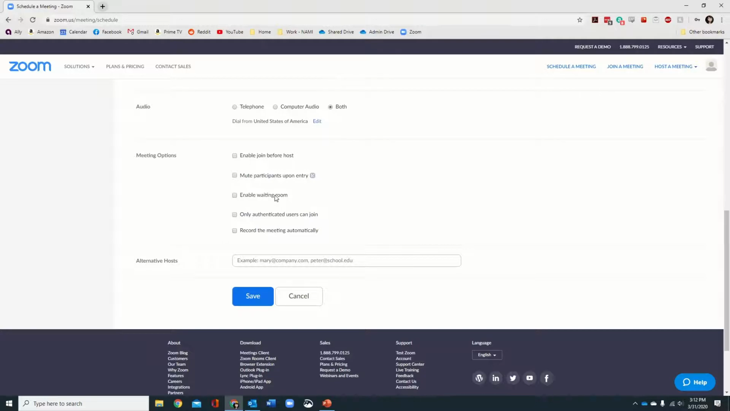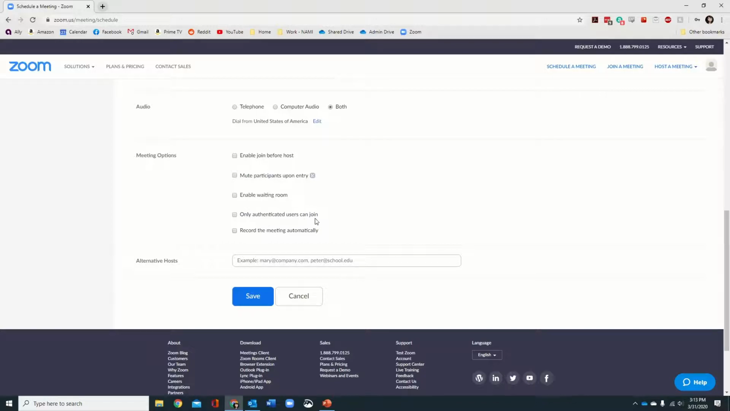Now this would be used probably for a board meeting or a staff meeting, something that you don't want everybody in on. If you feel that you need to have the control to approve everyone who comes into the meeting, I would check this box. Normally we don't use it though.